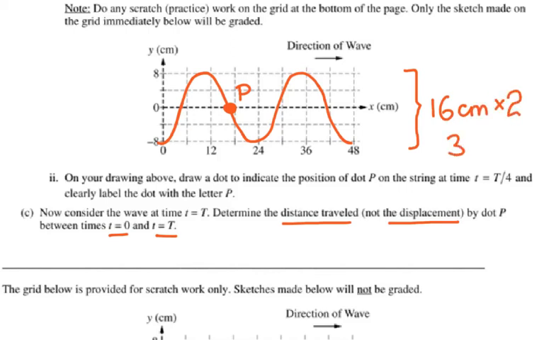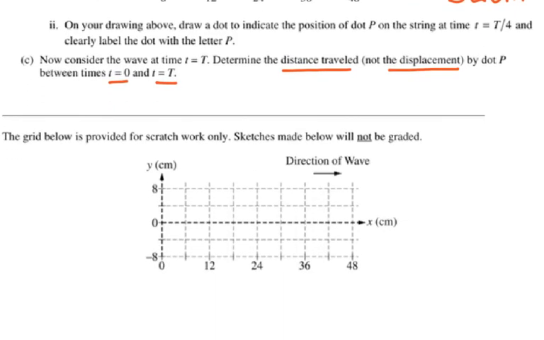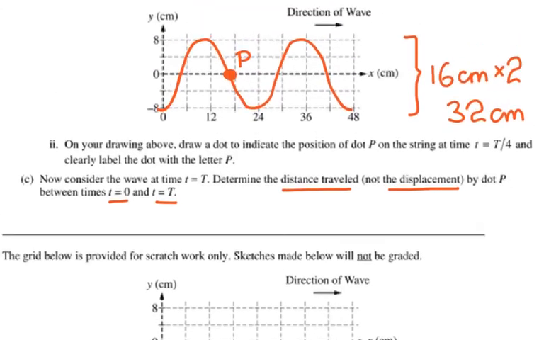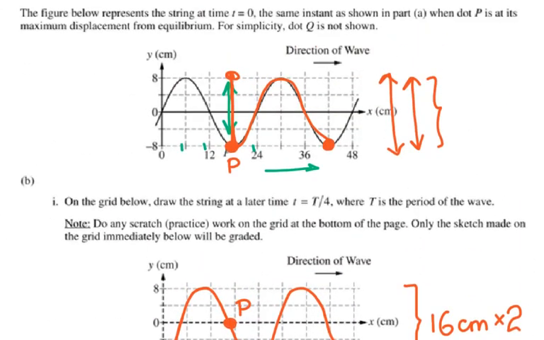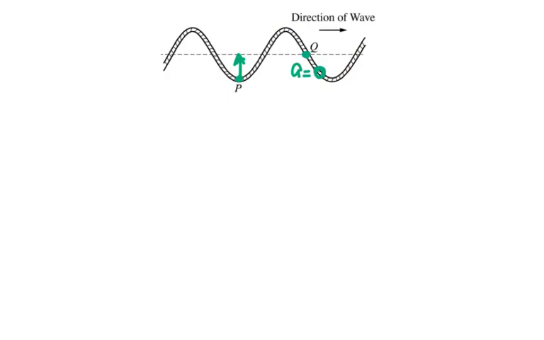So that means 32 centimeters. So the dot P is going to travel 32 centimeters. And I think they give you the space right here at the bottom for your work. And that's about it for this question.